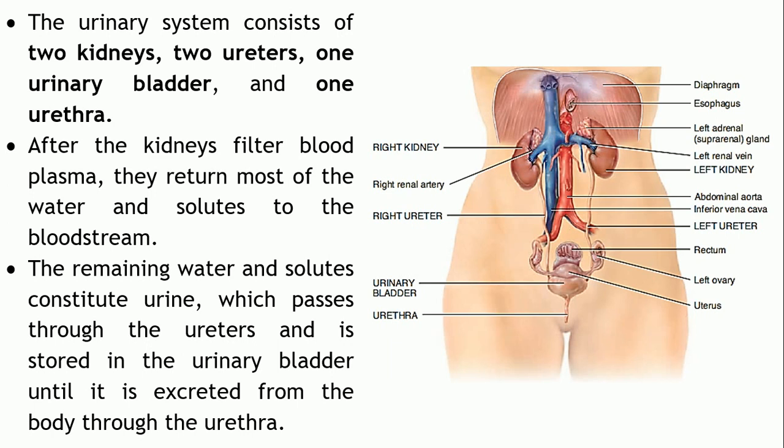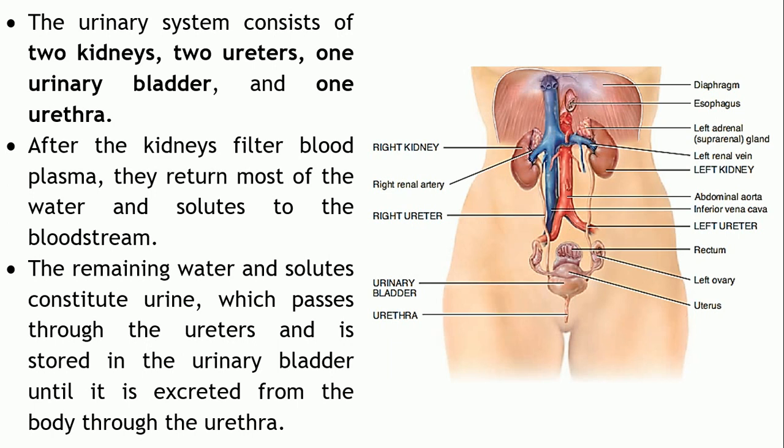So this particular system is actually helpful in the waste management of the body. The majority of the waste from the body, may it be a metabolic waste or the foreign waste in the form of some dietary products or drugs which are xenobiotics, which are totally foreign, are removed mainly through the urinary system in the form of urine.